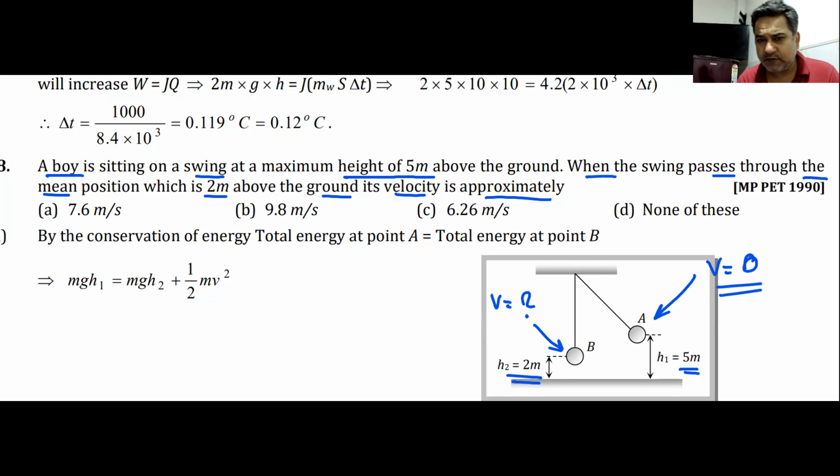I hope all of you are solving the question. To find the velocity of the swing when it passes the mean position, I'll give you 1 more minute.